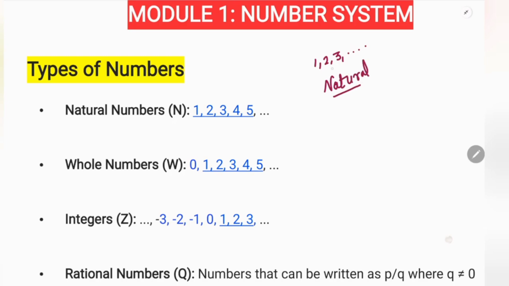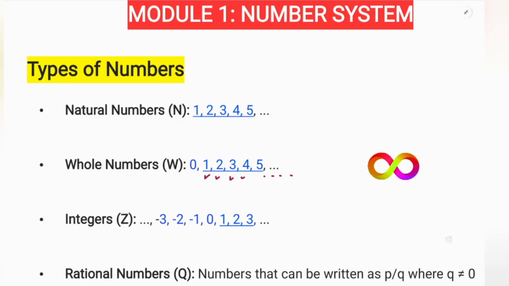If I say 2.5, it won't come inside natural numbers. Natural numbers are just these numbers 1, 2, 3, 4, and so on. Okay. So if I add 0 to these numbers, with 1, 2, 3, they are as they are, going up to infinity. Infinity means not defined. We don't know what the last number is. Okay, that is infinite.